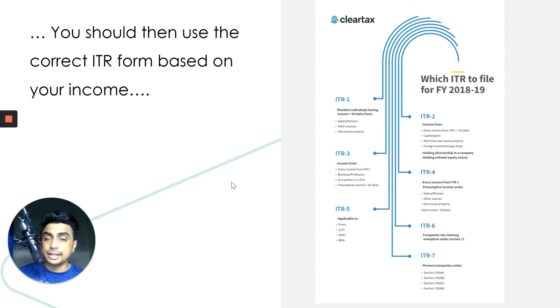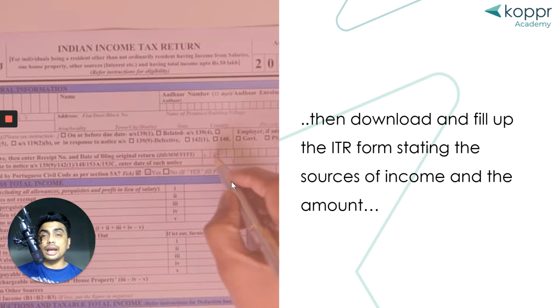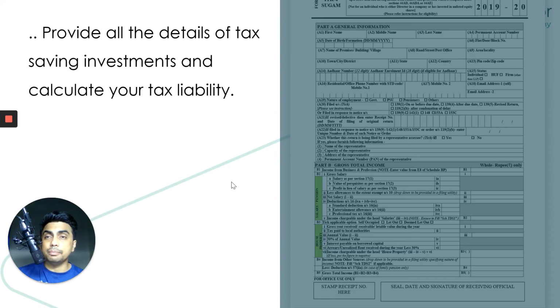So there are multiple ITR forms. You need to choose which ITR is applicable to you. Then you can download that ITR form, or you can just start filling it online. So basically, you click on that form, select the form, then you start entering all your sources of income. If you have multiple sources of income, you start listing those multiple sources of income and the amount. You would usually get a Form 16 from your employer, and that has all the details in terms of the amount you have earned in the past year.